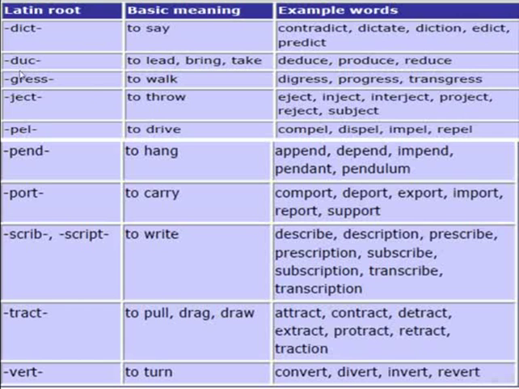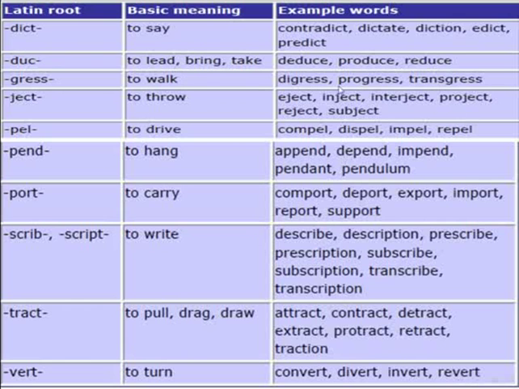A Latin root, duc. The meaning is to lead or bring or take. Examples for the use of the Latin root: deduce, produce, reduce. Latin root, gress. It means to walk. Example English words: digress, progress, transgress.